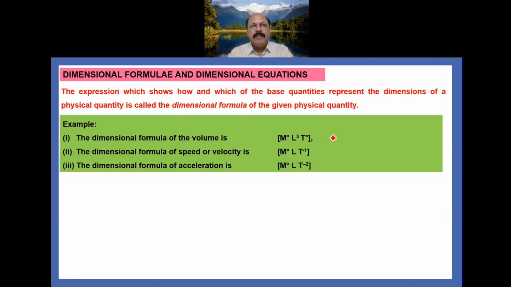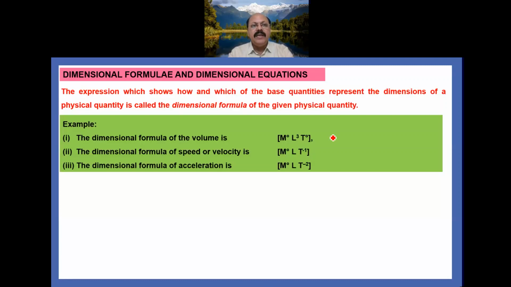So when we write an expression for a physical quantity which shows how and which of the base quantities represent the dimensions of a physical quantity, it is called the dimensional formula of that given physical quantity.